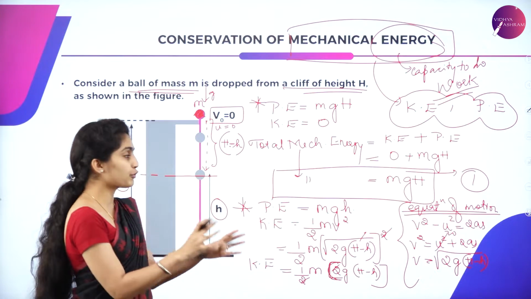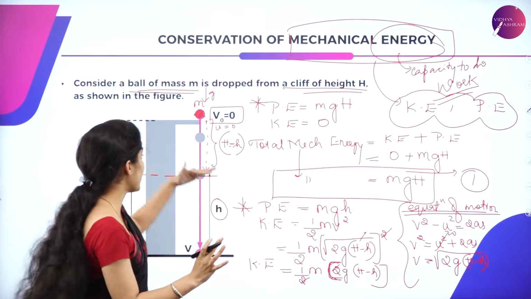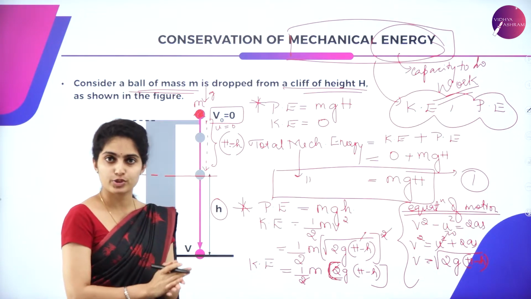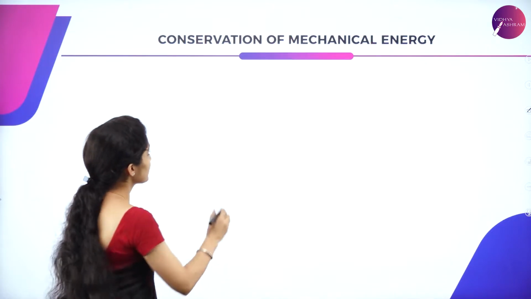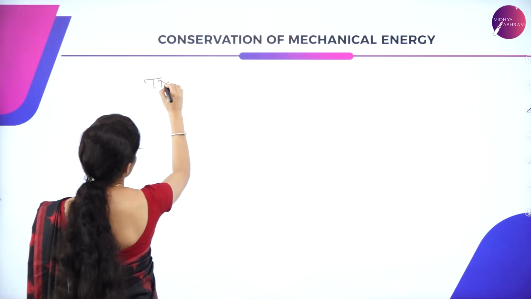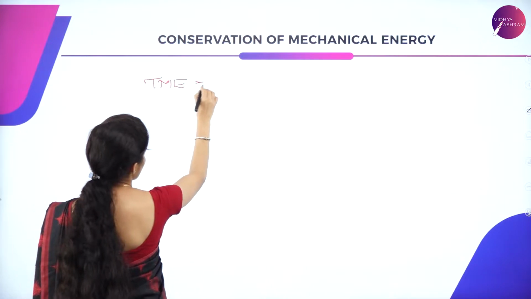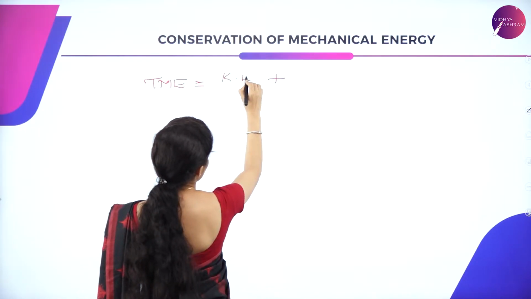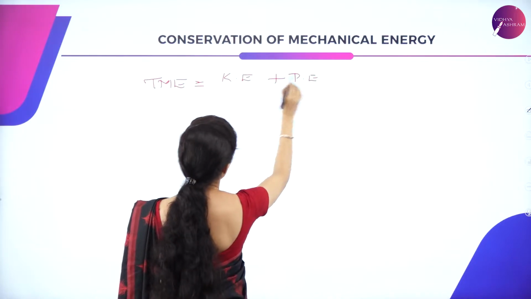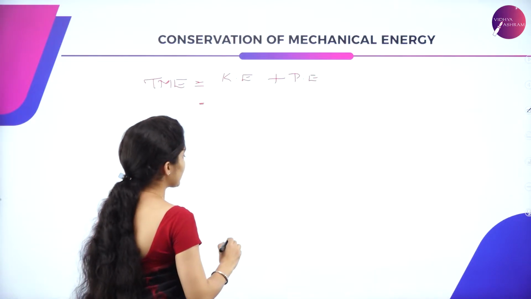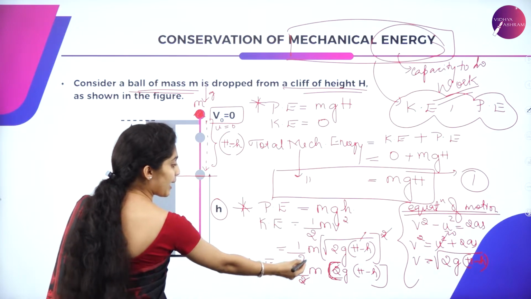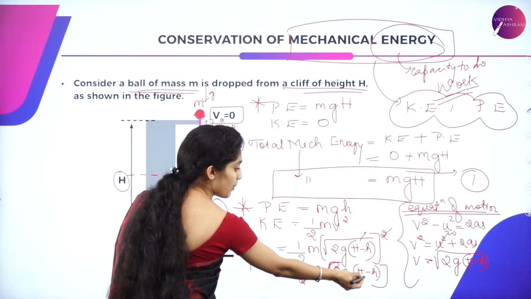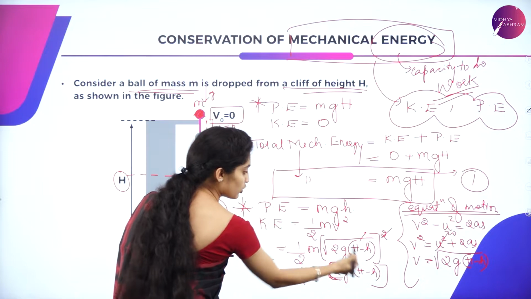Now substitute for the total mechanical energy at this point of the object. So now it is total mechanical energy. I'll just write it in short form, which is given as the sum of kinetic energy and potential energy. So you have got your kinetic energy as mg into H minus mg into small h.